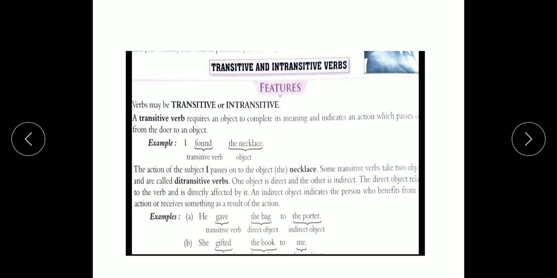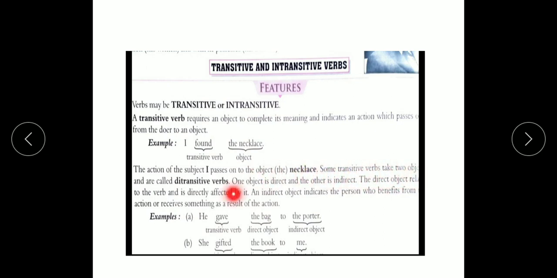I found the necklace. First example is given. The verb is found. It is a transitive verb because what I found, the necklace. Okay, when it requires an object, then it is a transitive verb. The action of the subject I passes on to the object necklace.